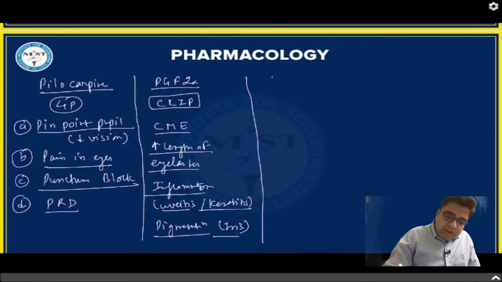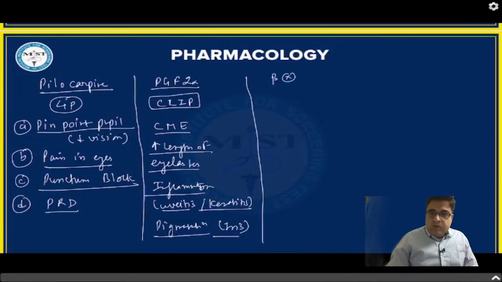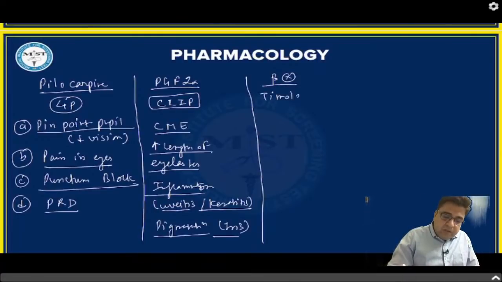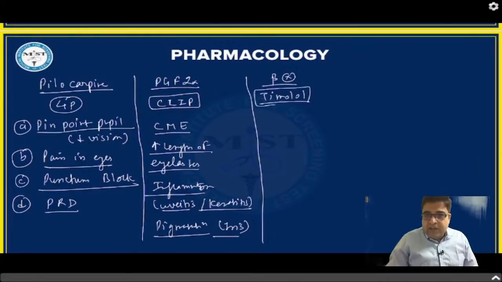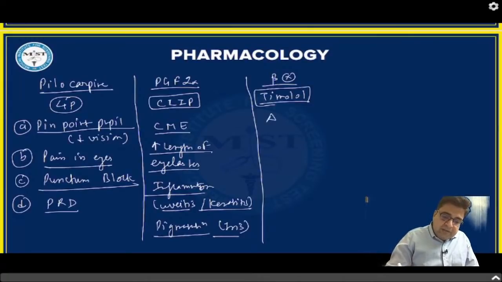If we talk about side effects of beta blockers, these side effects are mostly seen with timolol. The mnemonic is ABCD.